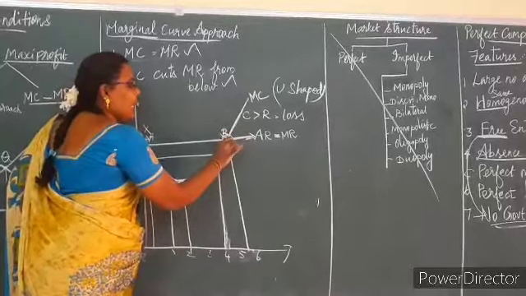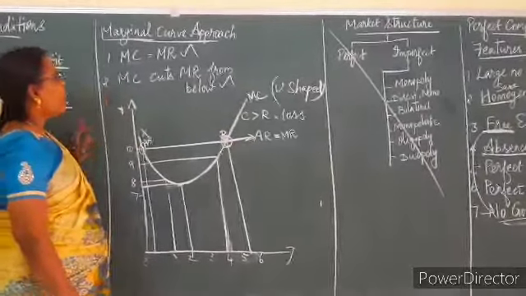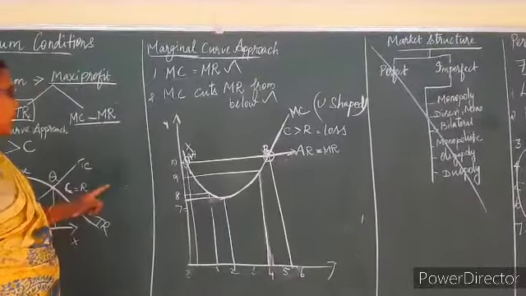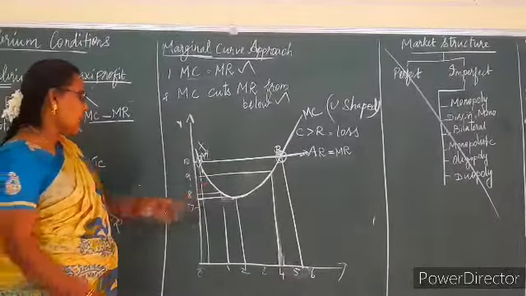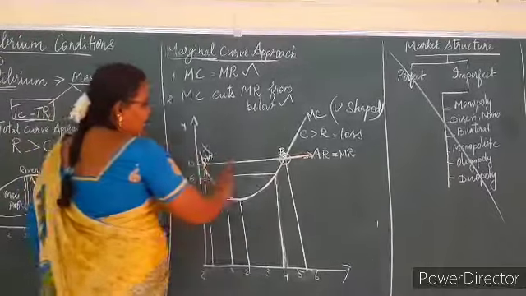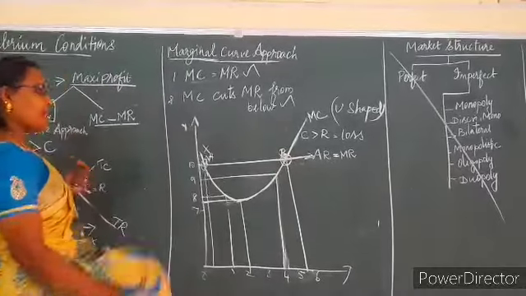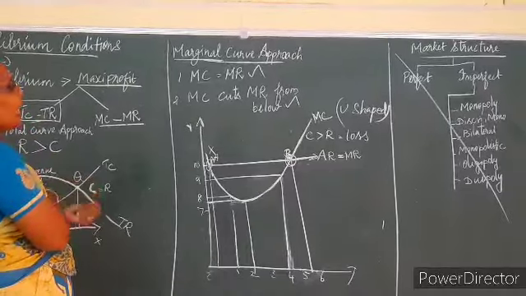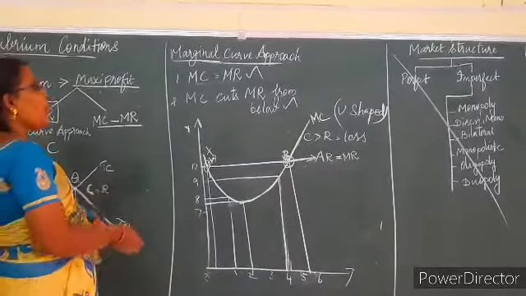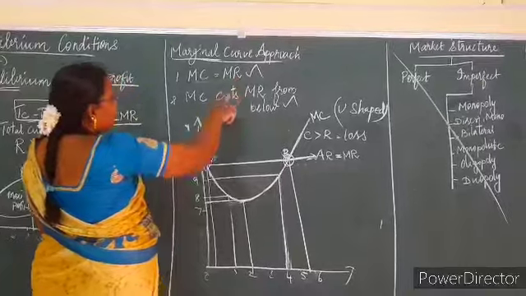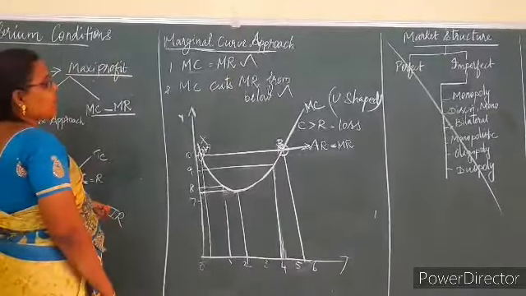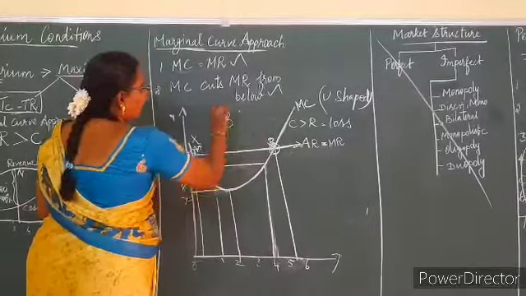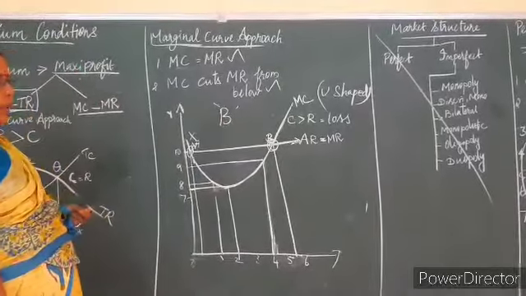So this is the equilibrium point when you are calculating in the marginal curve approach. You will be able to understand this. This is the MC curve and AR is equal to MR. It is a horizontal line parallel to the x-axis. The two conditions should be satisfied while you are calculating in the marginal curve approach. One is MC should be equal to MR, and the MC curve cuts the MR curve from below. So at the point B only, the firm will get equilibrium.